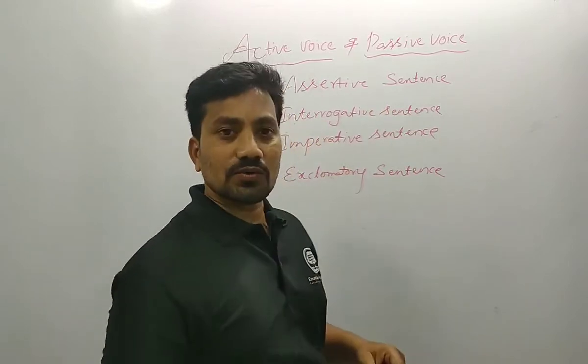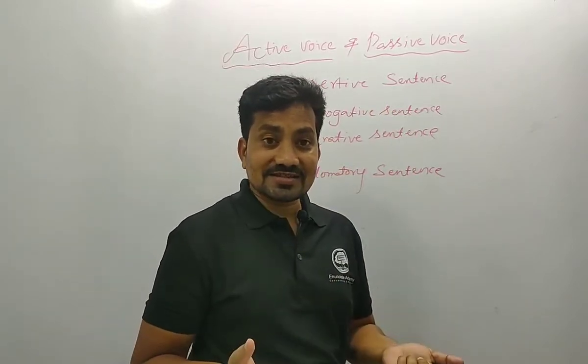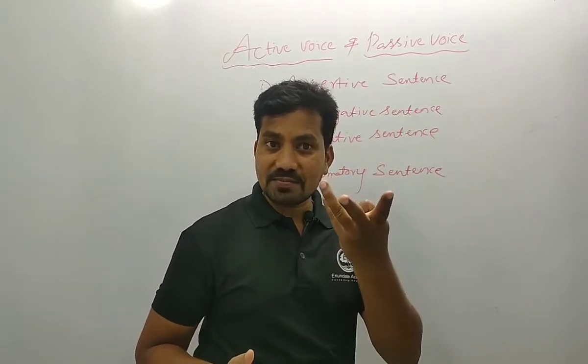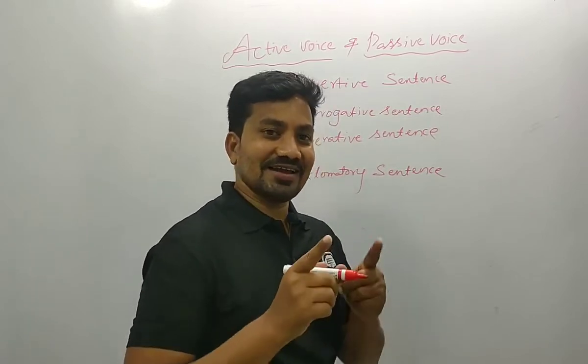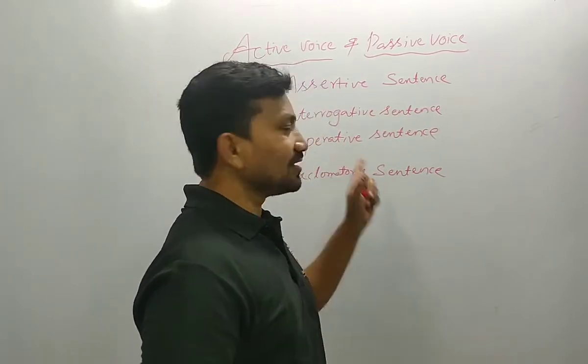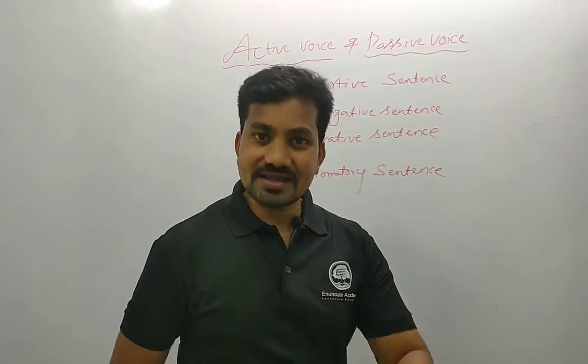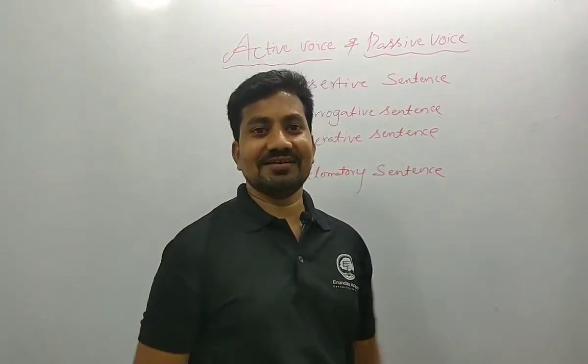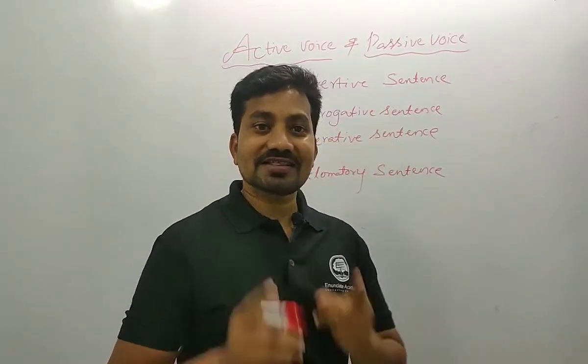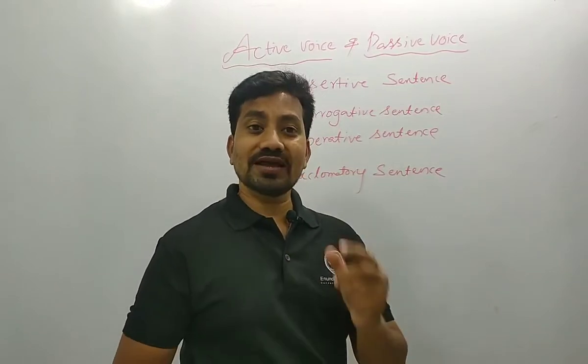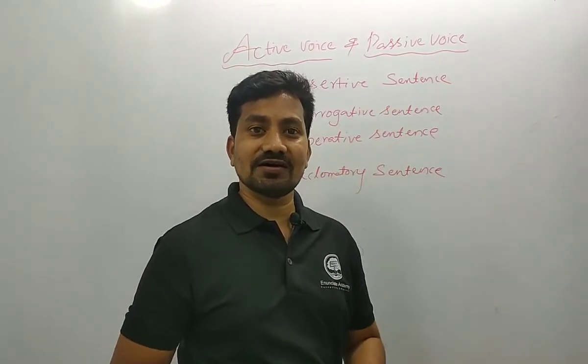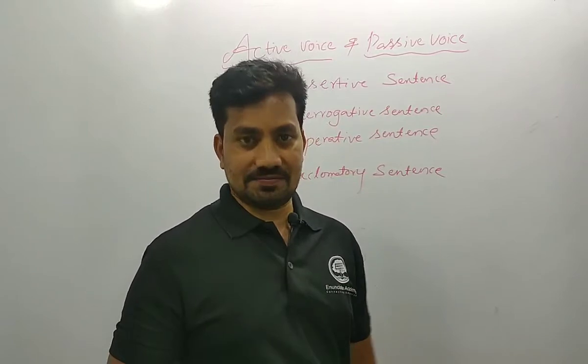Then interrogative, they ask questions. There are 2 types of questions we can ask in the interrogative sentence. One is the wh-words, which need a complete answer. And the second one is yes or no questions. We can make yes or no questions with the helping and modal verbs.